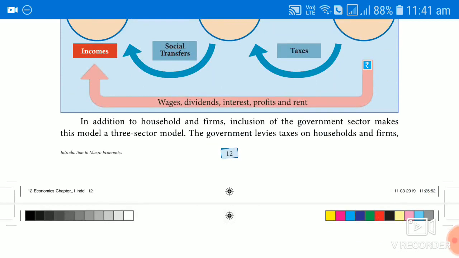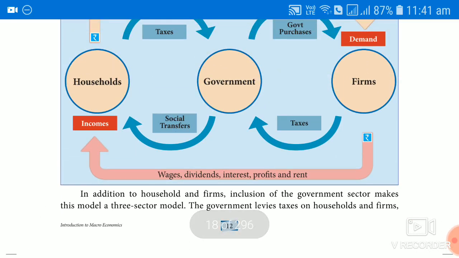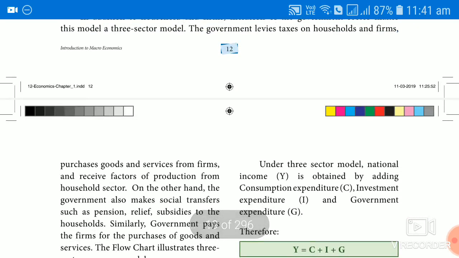In addition to the household and firm, inclusion of the government sector makes this model a three sector model. What does the government do? The government levies taxes on the household and firm. So the government collects taxes in the form of individual income tax from the household, and from the firm in the form of direct taxes or indirect taxes like GST, whatever it may be, collected by the government from the firm. So it levies taxes on the household and firms, and with the help of the amount, the government also purchases goods and services from the firm.